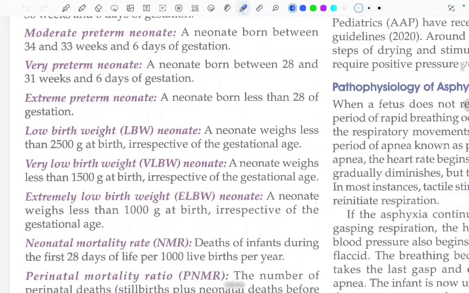Okay. Low birth weight neonate. A neonate weigh less than 2500 grams at the birth irrespective of the gestational age is called as the low birth weight. Very low birth weight less than 1500 gram, and extremely low birth weight a neonate weigh less than 1000 gram at the birth irrespective of the gestational age. Okay, low birth weight less than 2500 gram, very low birth weight less than 1500 gram, and extremely low birth weight less than 1000 gram at birth.